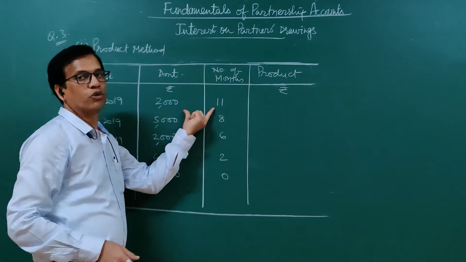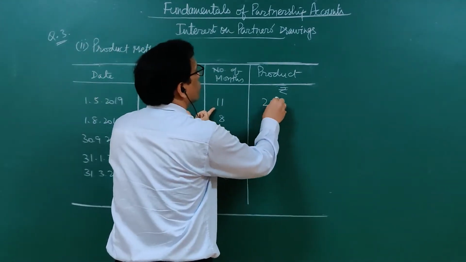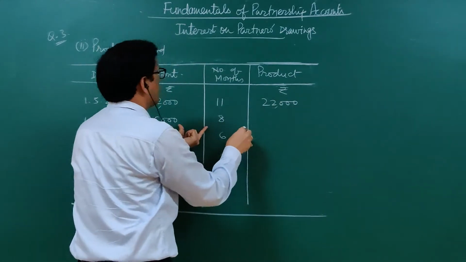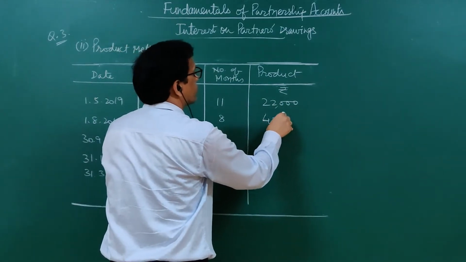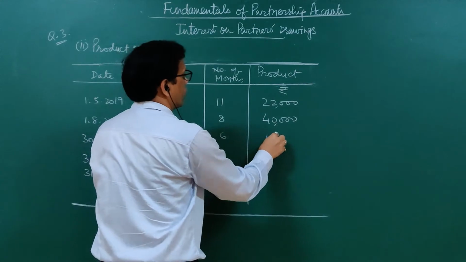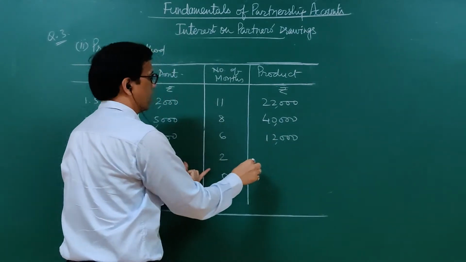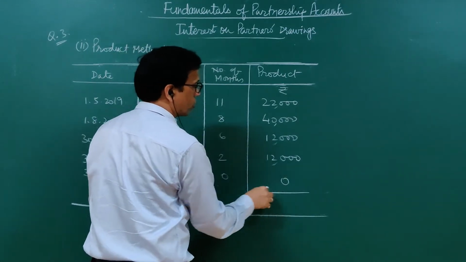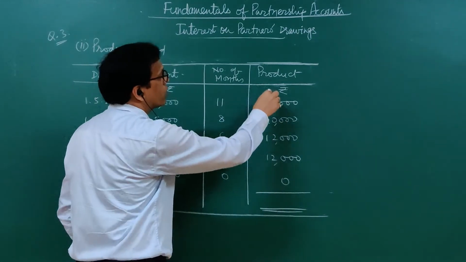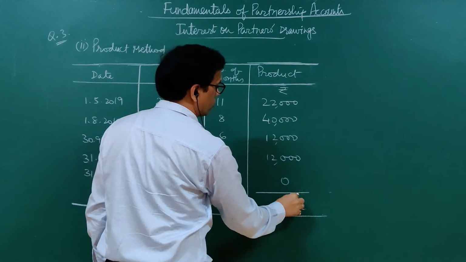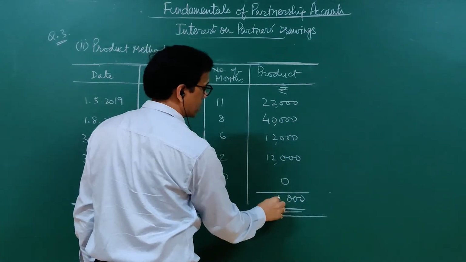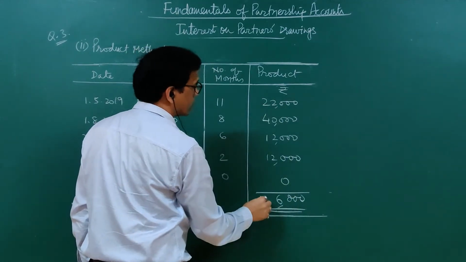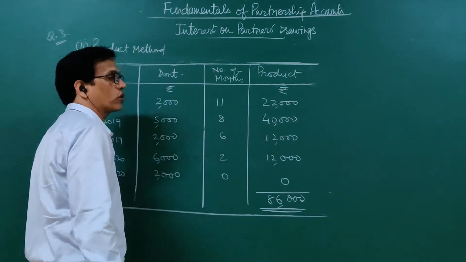So it is 2,000 into 11, 22,000 here. It is 40,000. It is 12,000. Here also 12,000. Here it is 0. So the total we take here. Total is 86,000. This is the total of products.